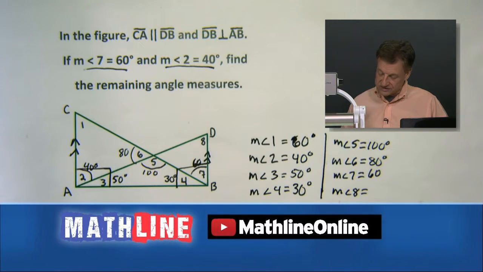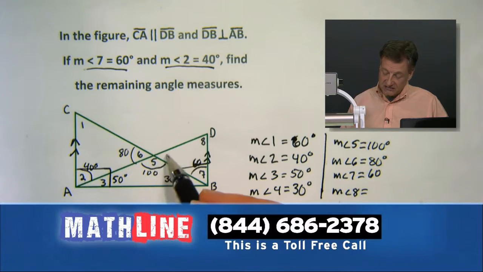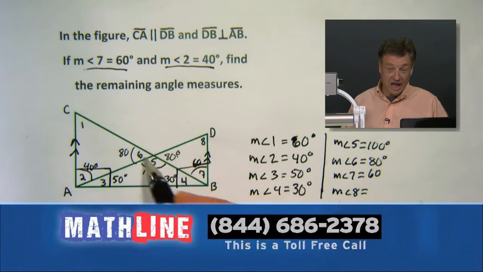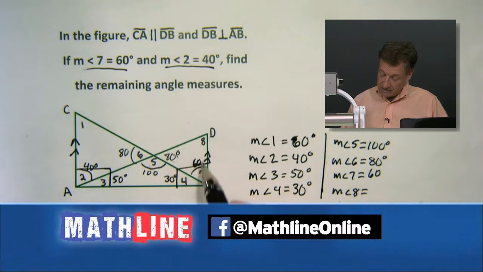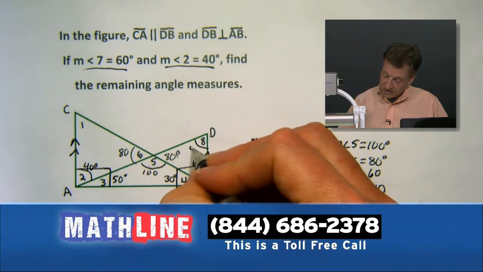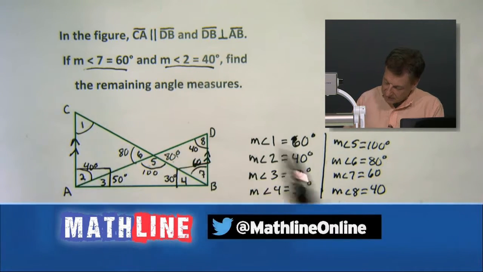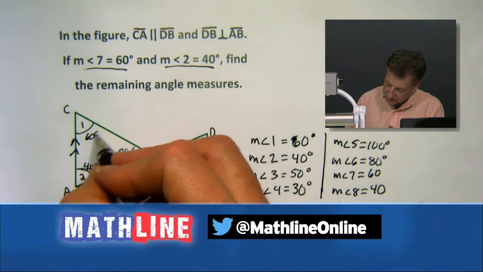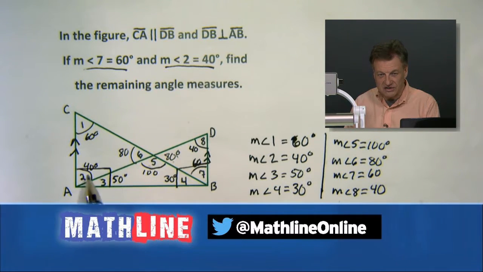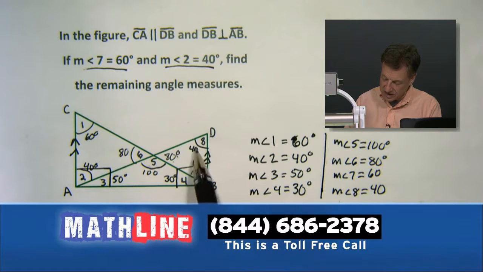And I guess what's left over here, we say, Ernie, you don't have an angle. Oh, yes, we do. We got an angle right there of 80, linear pair or vertical angles working. And I believe angle 8 is going to come out to be 40. Put a 40 right there. And if you'll notice something, my friends, if I put my 60 back up here, I have 180 degrees in all those triangles. 180 degrees here, 180 degrees there.